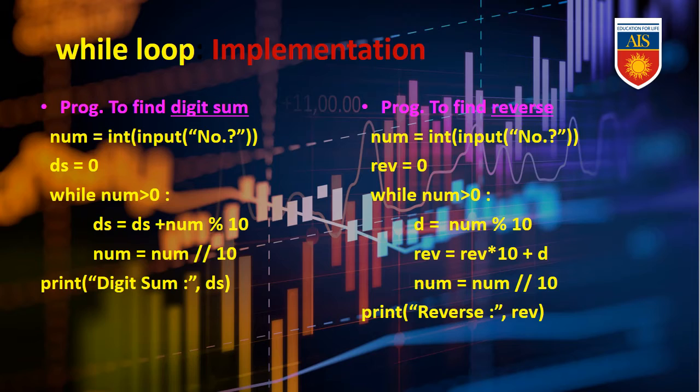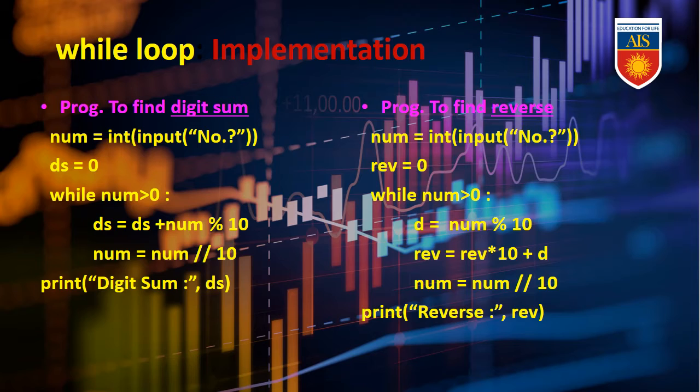Next, num = num / 10. So whatever we get in digit, the reverse value is going to multiply with 10 and then the digit will be added. Over here our reverse value was 0, so 0 multiplied by 10 will be 0 only, and 0 plus d means what? The digit is going to add with that 0.